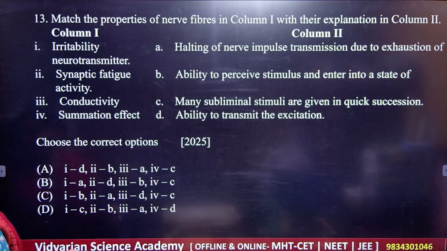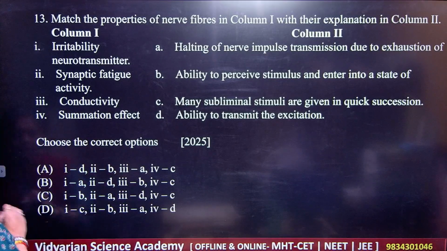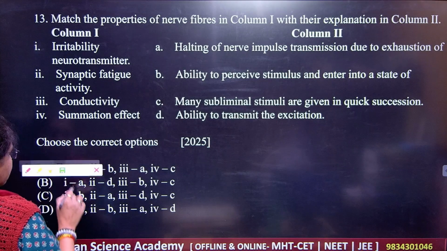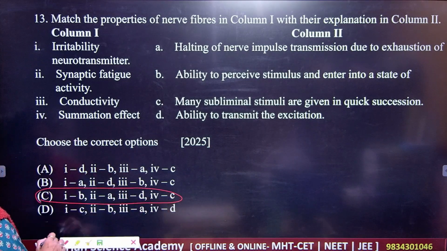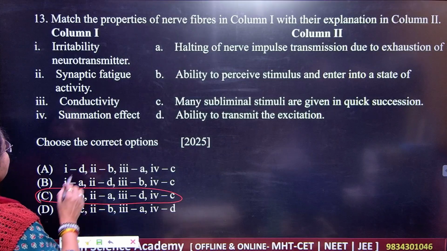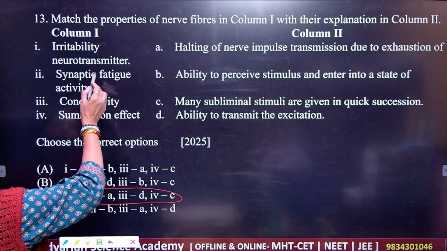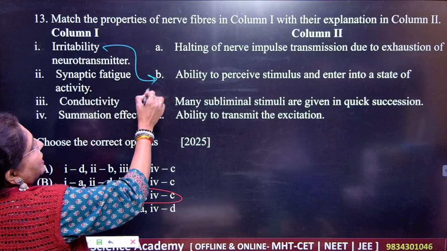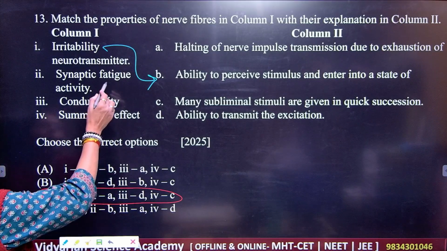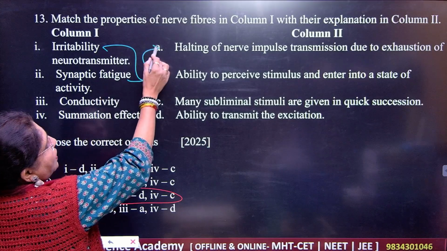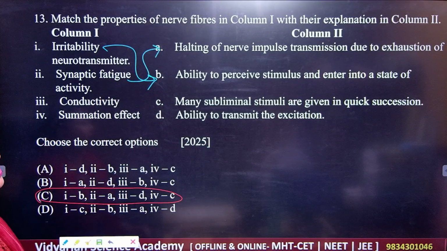So what is your correct answer? Your correct answer here is C. Let us see. 1, that is irritability, is the ability to perceive the stimulus and enter into the state. Next is A, that is synaptic fatigue, halting the nerve impulse transmission due to exhaustion of the neurotransmitters.